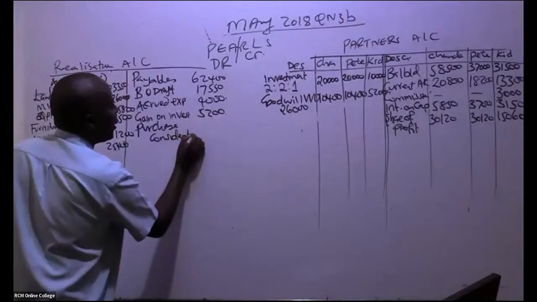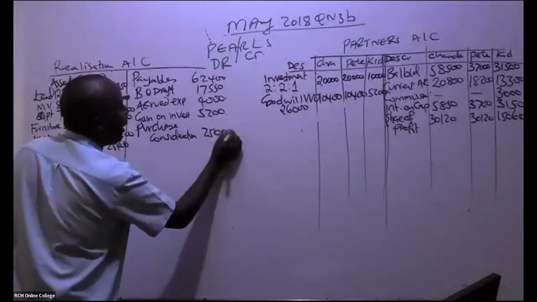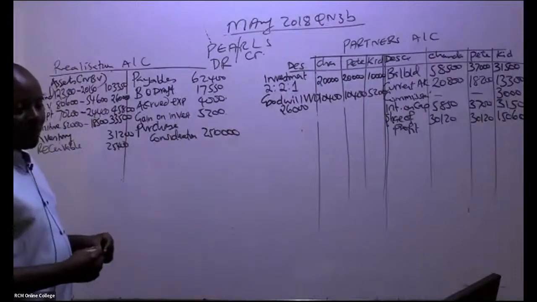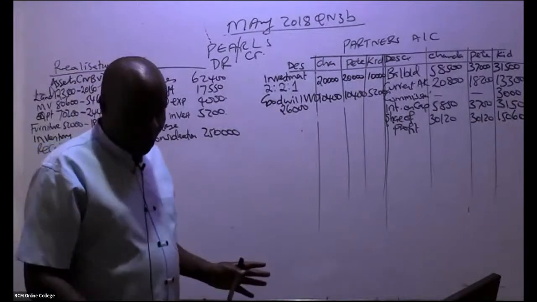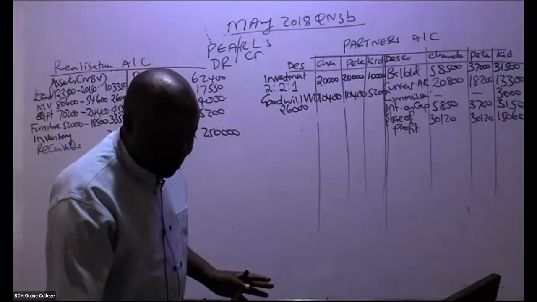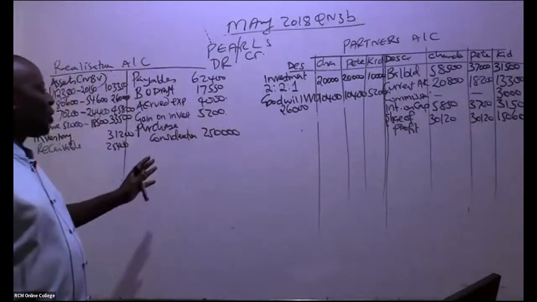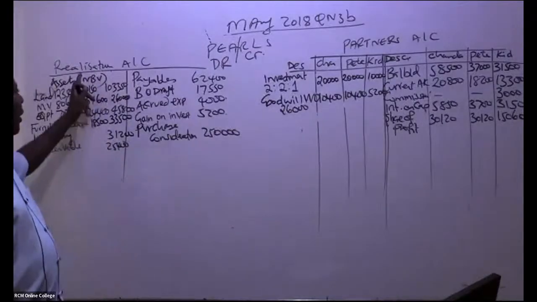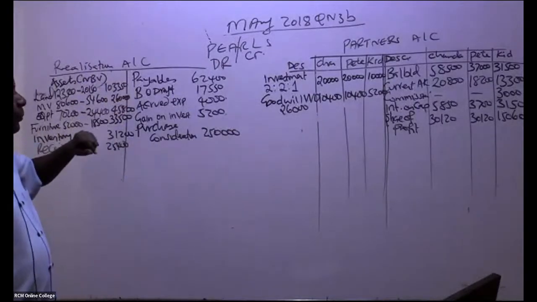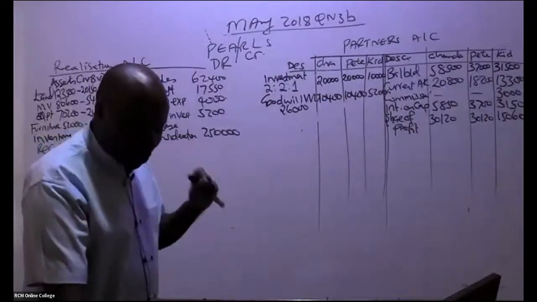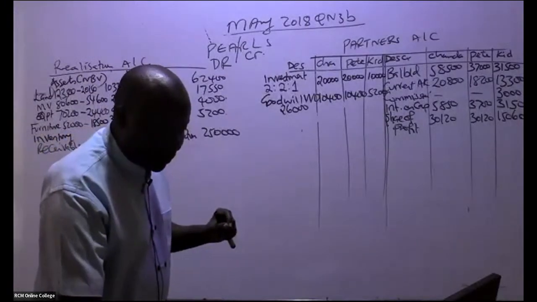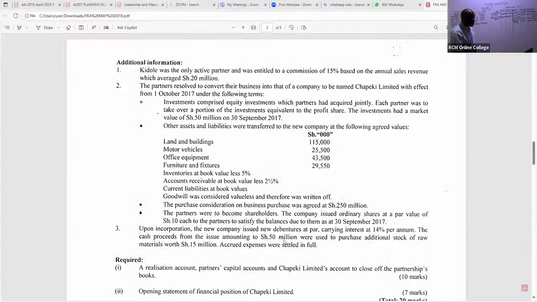In thousands, we have here 250,000 like that. Purchase consideration, that's how you book it. If I were you, I would write somewhere that purchase consideration shall always be credited to the realization account. So we continue reading. We are told here, upon incorporation, the new company issued new debentures.